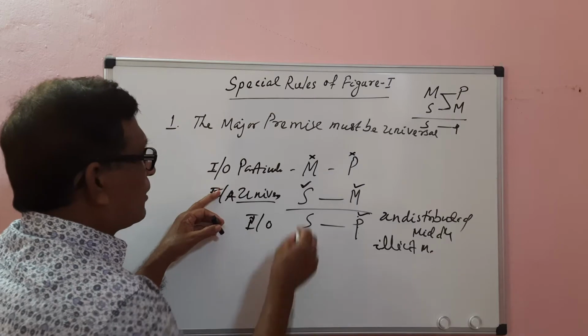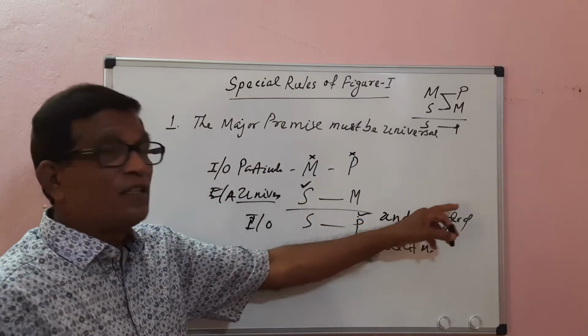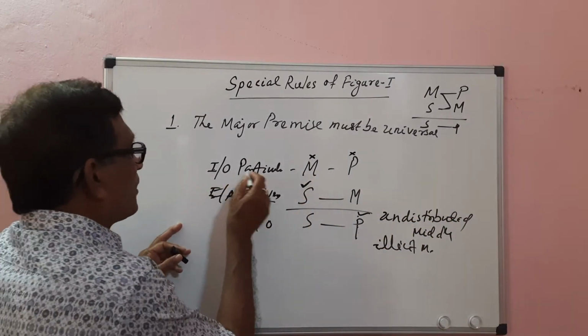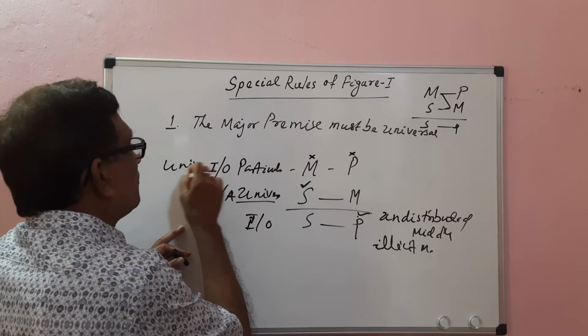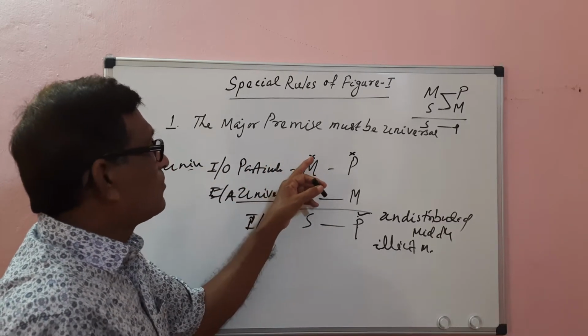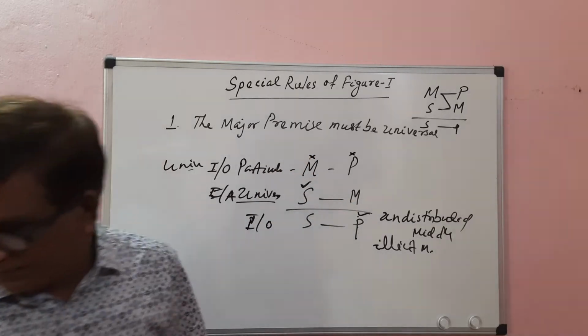If it is an A proposition, it distributes the subject only, so the middle term will not be distributed in either premise. It leads to the fallacy of undistributed middle. So instead of particular, it must be universal. So the major premise must be universal. Universal means the subject term will be distributed, so there will be no fallacy of undistributed middle.